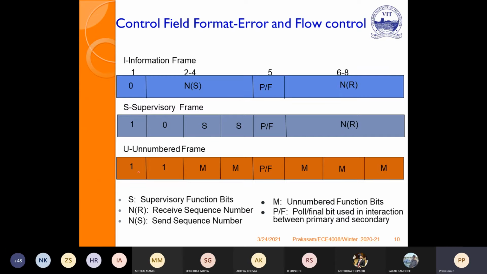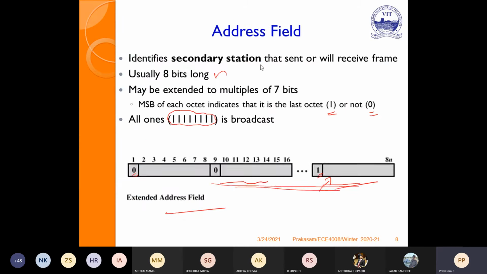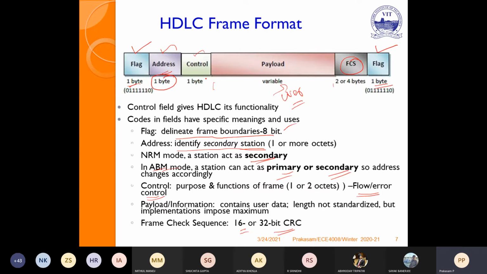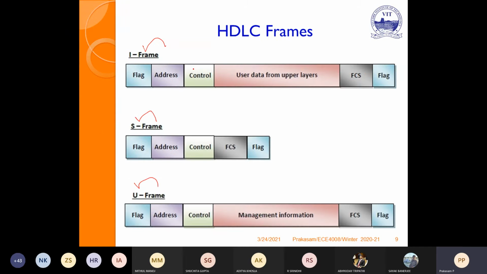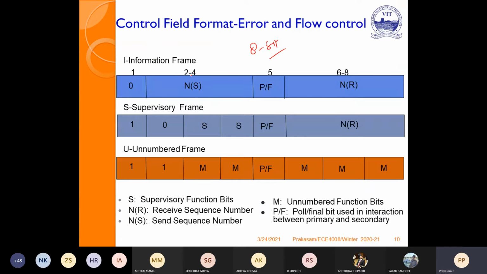So if you see the control field format for each and every frame, let us consider the control field as 8-bit, because in the previous video itself we have seen the control field for HDLC is 8-bit. Based on this control bit only, we can understand whether it is an I frame, U frame, or S frame. So how will that control field be for each and every frame.